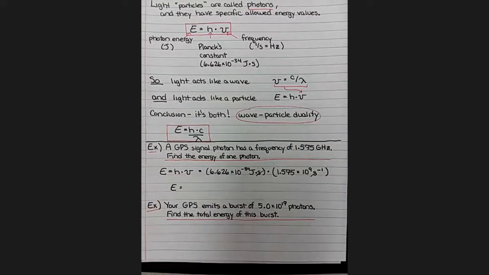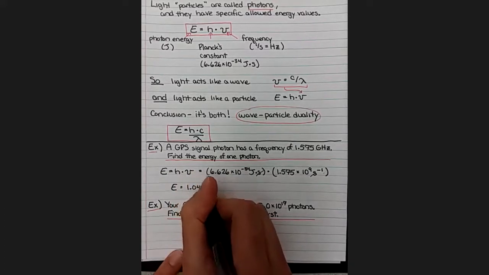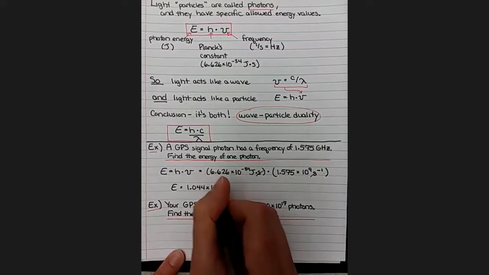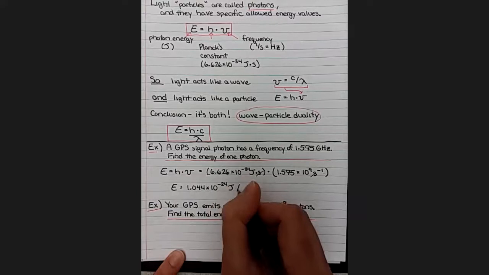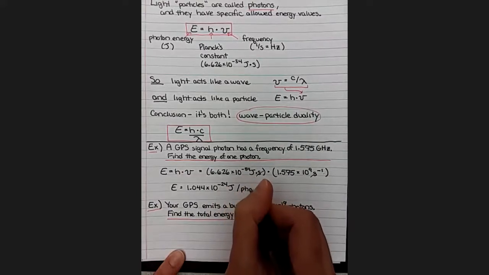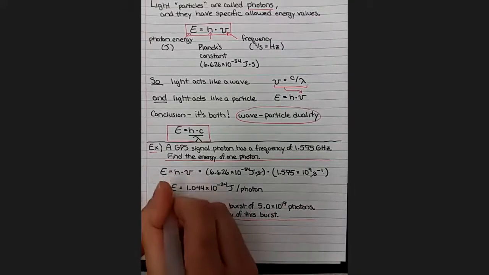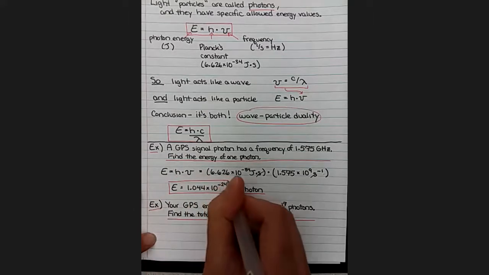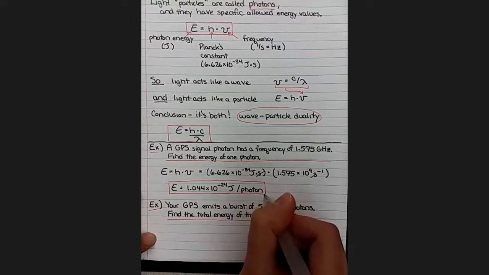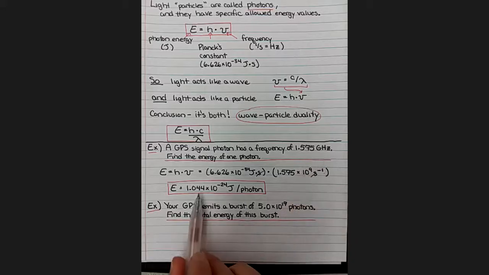If you type this into your calculator, you should end up with 1.044 times 10 to the negative 24th. And that's how many joules of energy are in one single photon, specifically a photon of the GPS signal. Remember, every different frequency of photon has a different energy.